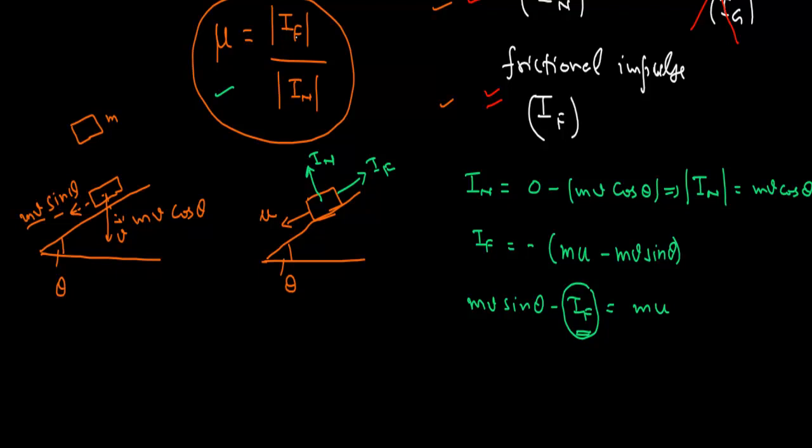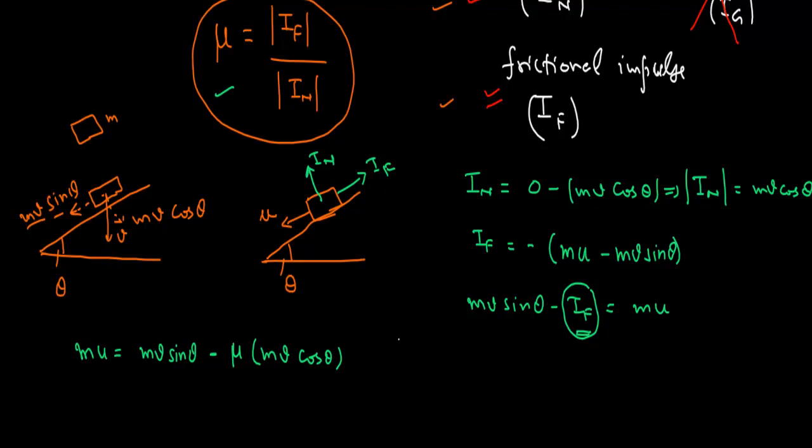The value of IF is equal to mu times the magnitude of IN. So from here we can write mv sine theta minus IF, where IF is mu times IN, and that is mv cos theta, equals mu.